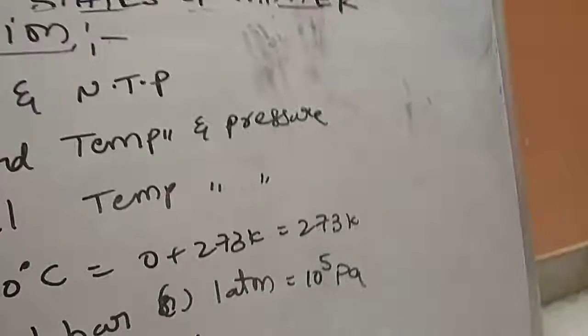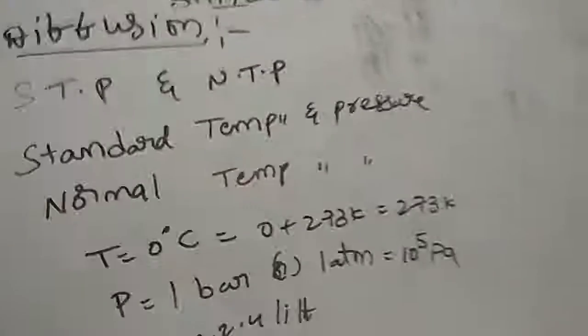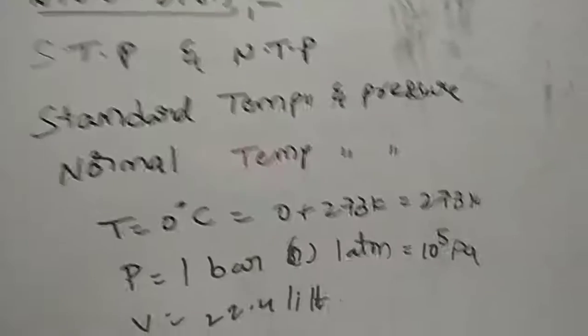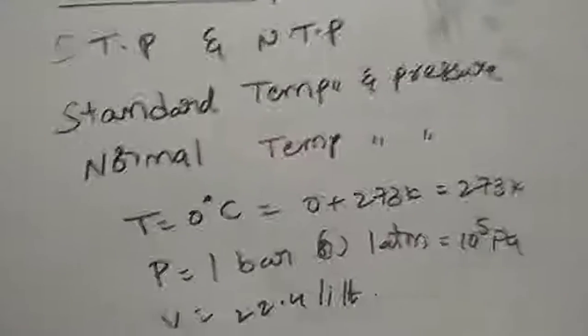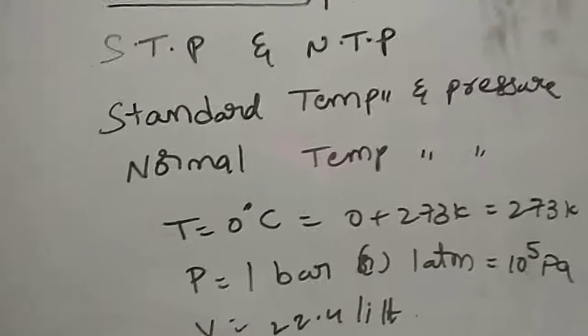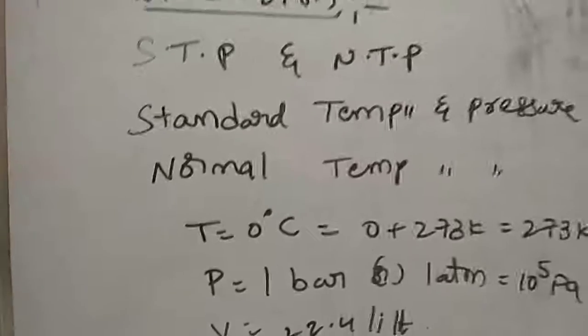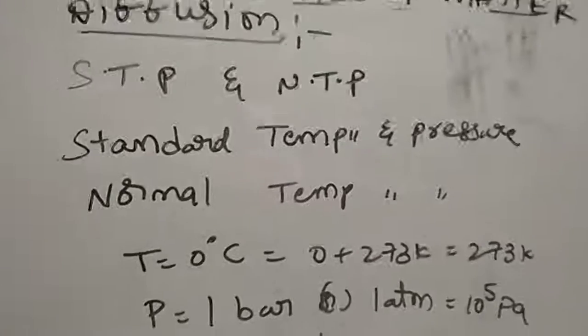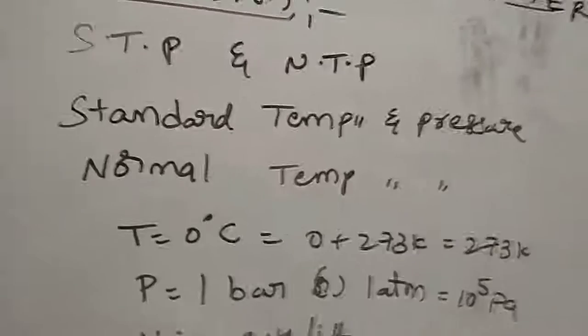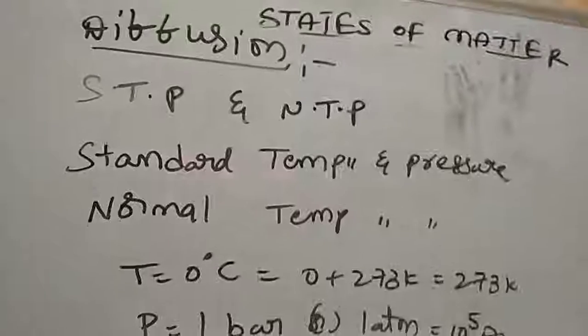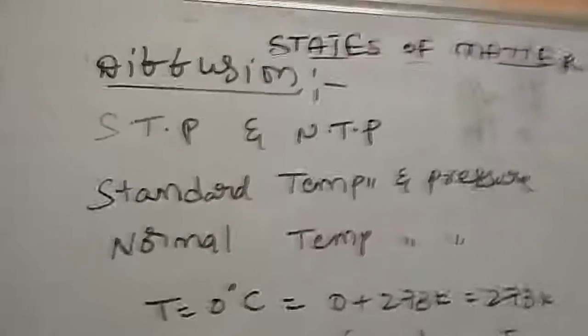Due to that property, diffusion is very easy, and gases can expand freely into the atmosphere. This property is known as diffusion of gases. Gas molecules can occupy only 0.1% of the volume of the container under normal conditions. Normal conditions means the normal temperature and pressure conditions. So diffusion is the spreading of gas molecules into the atmosphere. That is called the diffusion property.